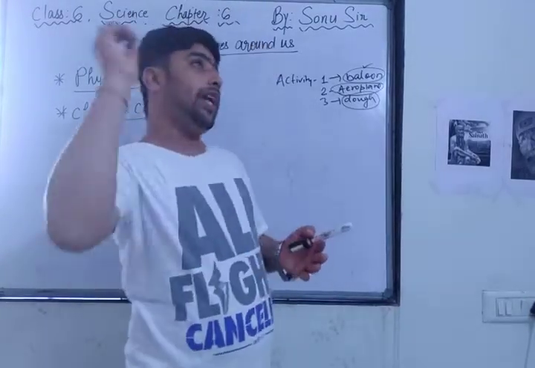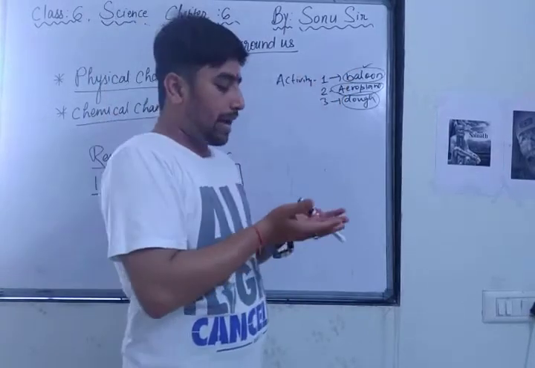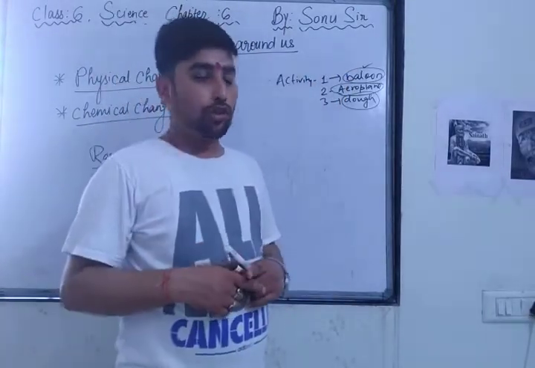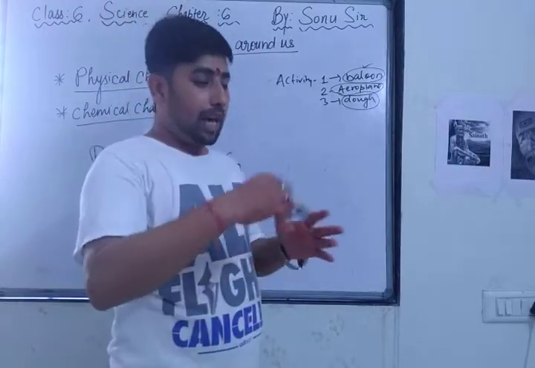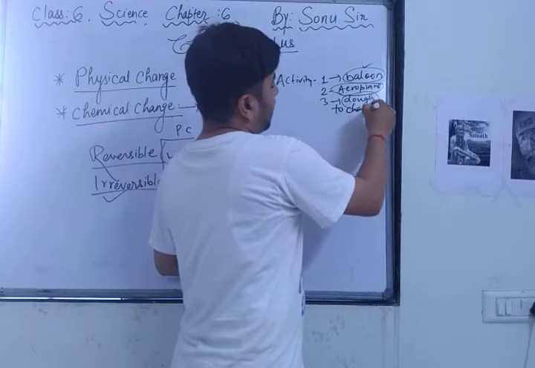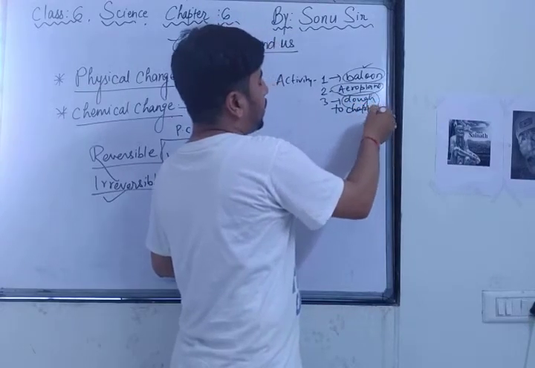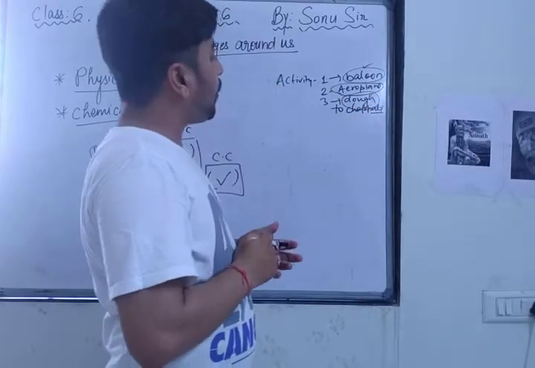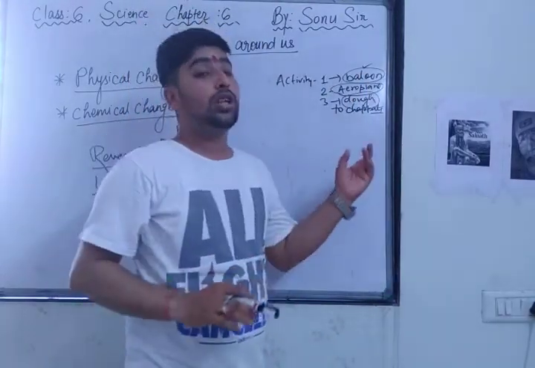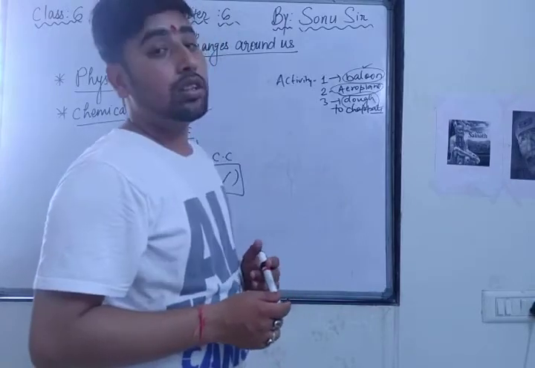After making the aeroplane, we threw it, then took the paper back and unfolded the aeroplane, so again it became a sheet of paper. About the dough, we made the dough into chapati shape. And after that, this chapati shape can be converted back to dough. So you have seen all these three come back to their original position. So this type of change is called reversible.